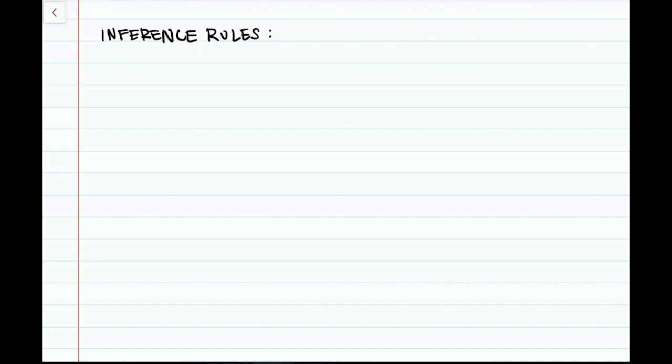All right, the first one is going to be modus tollens. This says that from sentences of the form if P then Q, and the sentence not Q, we may infer not P. That's modus tollens.